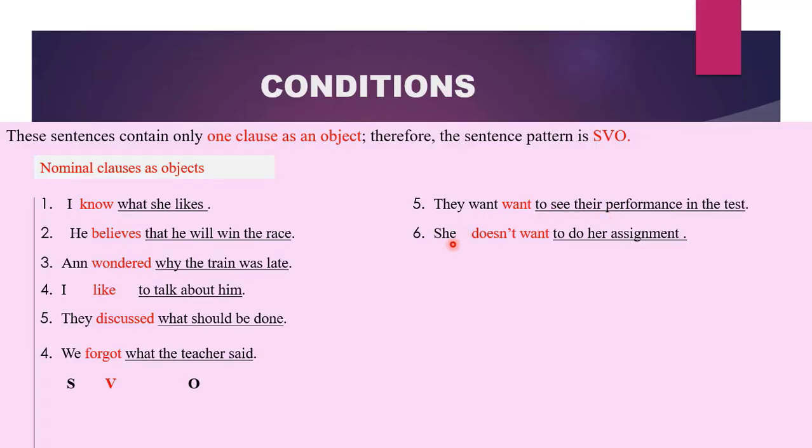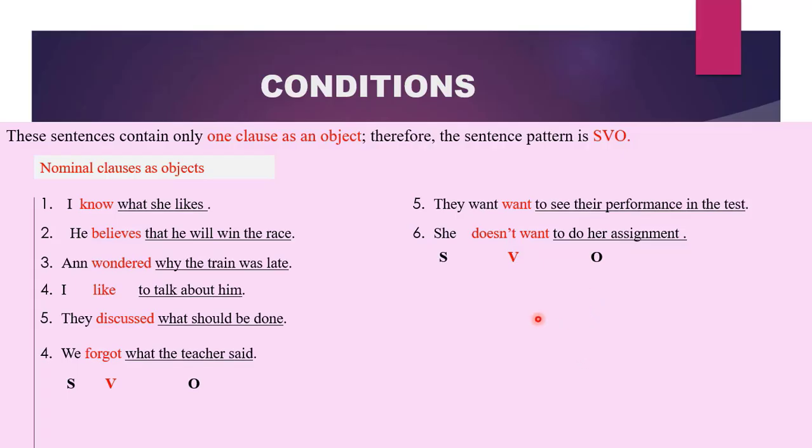receives the action. She doesn't want to do her assignment. You can say, she doesn't want a car. She doesn't want a house. She doesn't want a dog. So the function that a car, a dog, and a house will play will be the same function as what this to-infinitive clause is playing. So to do her assignment is what she doesn't want. Therefore, it is receiving the action doesn't want. It becomes our object. So we have our SVO pattern.